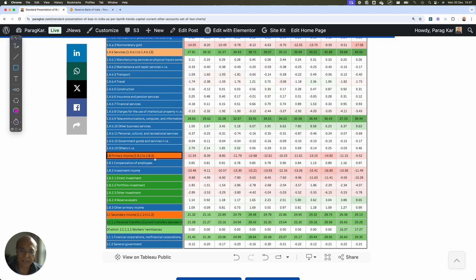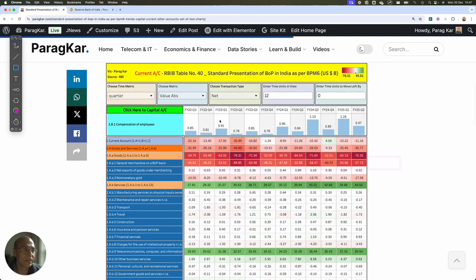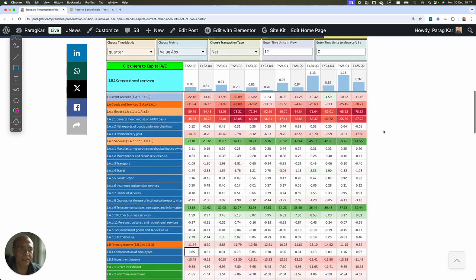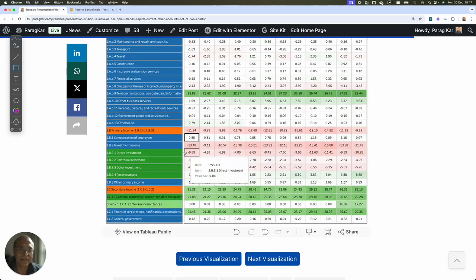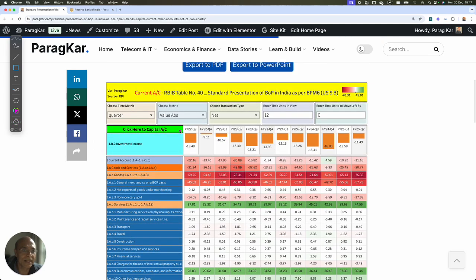If the money comes inside the country, then it becomes positive. If it is going outside the country, it is negative. So you can see that this is positive, and you can very clearly see the trend here. Money is flowing inside the country, and therefore it is positive, right? Investment income means India might have made some investment outside, and foreigners made investment inside. The income getting generated on account of investment is this line item, investment income. And you can clearly see the trend that investment income is going up and down.